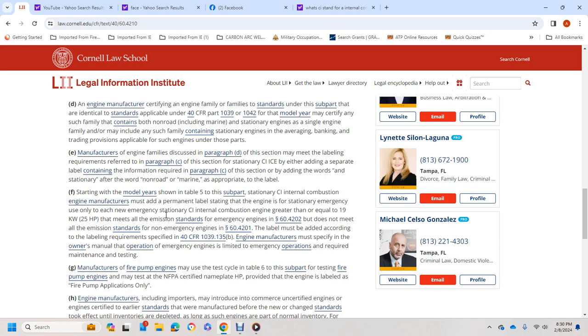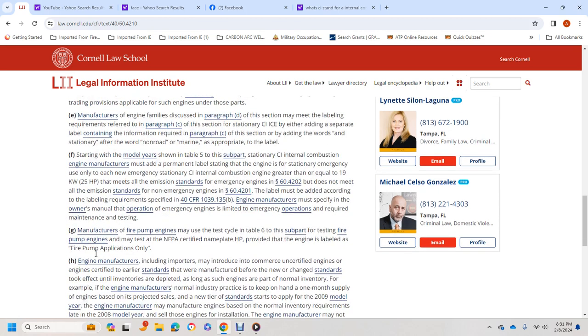Stationary compression ignition internal combustion engine manufacturers must add a permanent label stating that the engine is for stationary emergency use with each new emergency engine. For stationary compression ignition internal combustion engines greater than or equal to 10 kilowatts, 25 horsepower, meeting the emission standards for emergency engines under 60.4202 or the emission standards for non-emergency engines under 60.4201, labels must be in accord with the label requirements of Title 40 CFR 1039.135(b). The engine manufacturer must specify in the owner's manual that emergency engines are limited to emergency operation and required maintenance and testing.